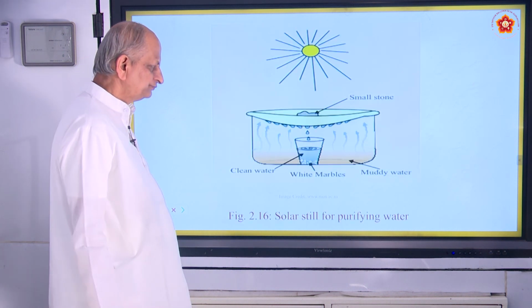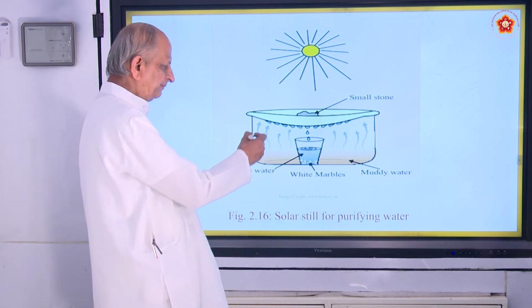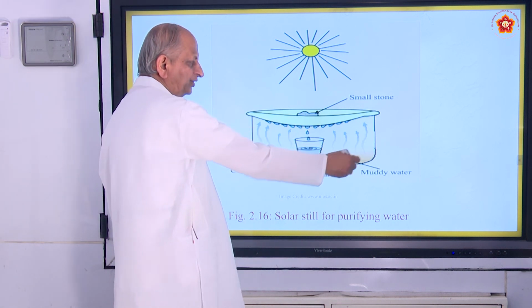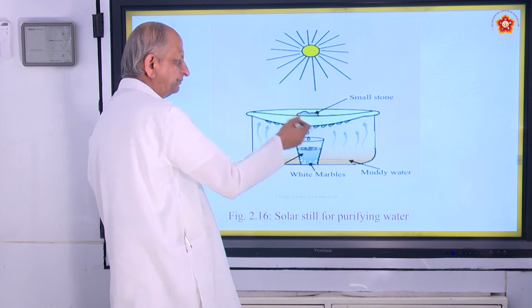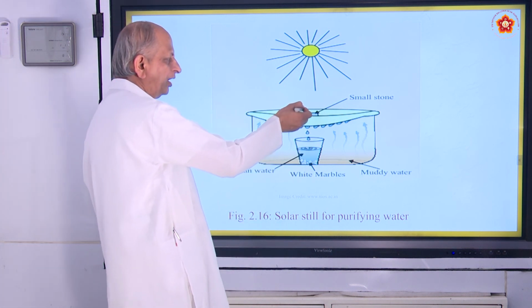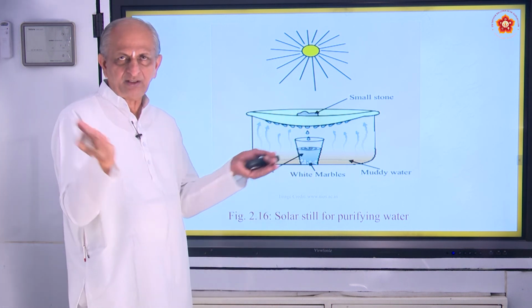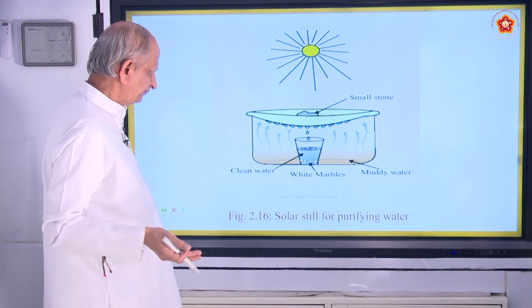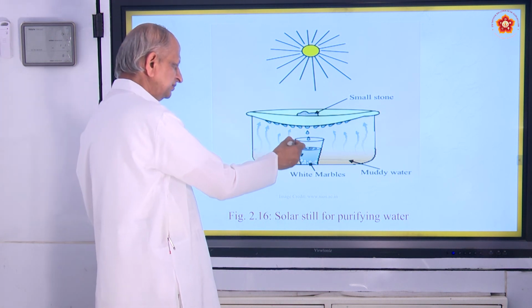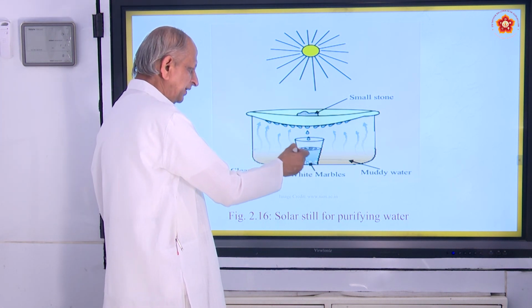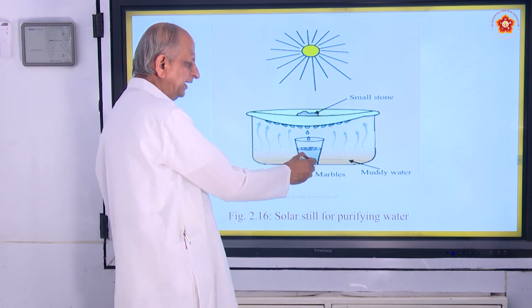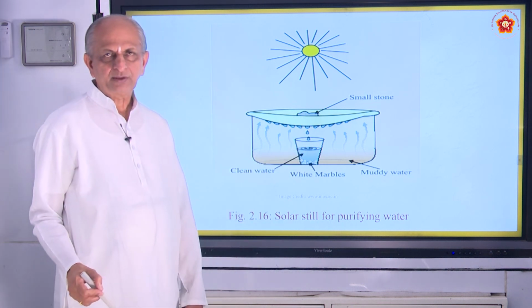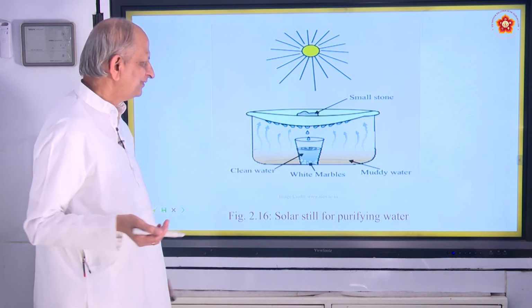See the figure. Just now I was explaining about that. This muddy water, 2 liters, is taken, and this is the plastic sheet to be covered, and you have to keep a small stone in the middle so that it becomes a concave surface. And this is the glass tumbler. We have to keep some white marbles inside it, because otherwise the tumbler will float.